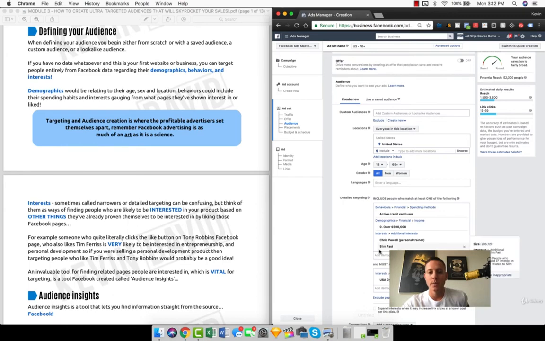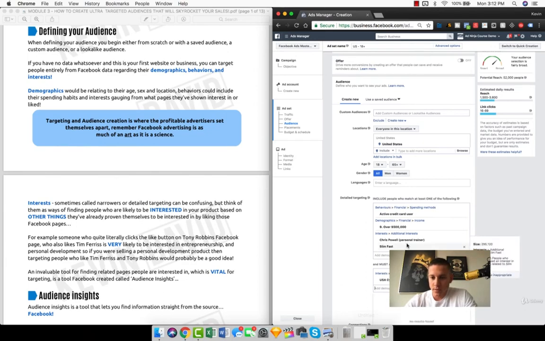So now we're targeting people who are affluent in a higher income bracket, are interested in personal trainers and Slim Fast, obviously meaning that they are interested in losing weight. They're an active credit card user, meaning that they're comfortable using their credit card, buying things on the internet, because we're going to be selling these high-end premium cycling kits on the internet, and who also likes USA Cycling.